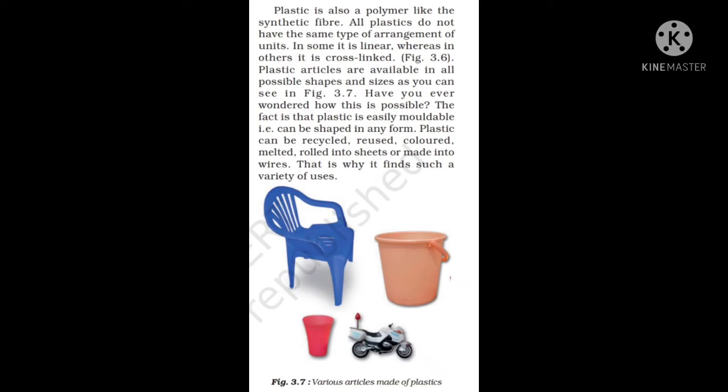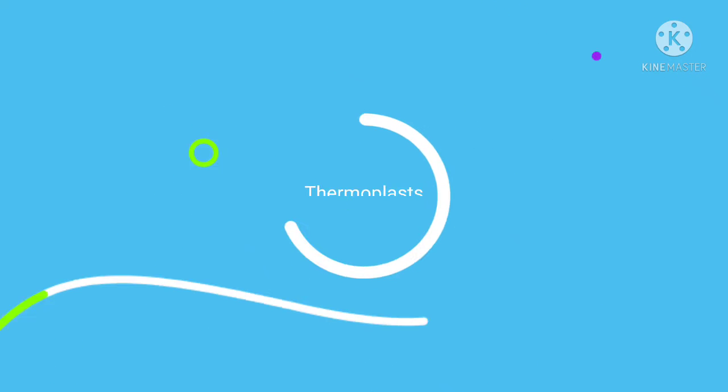Now in the image you can see a chair, bucket, toys, many things. Many things are made up of recycled plastics, and many things cannot be made from recycled plastics. So we'll learn about that in detail.